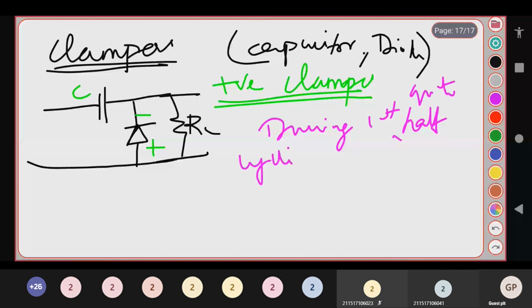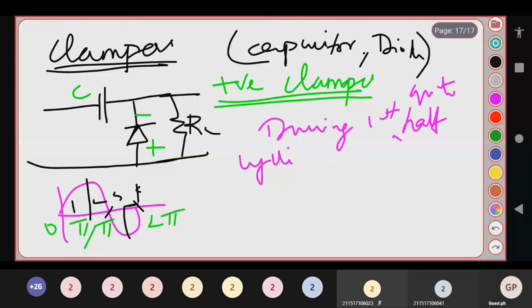Meaning what? This is your cycle, so I'm going to divide the cycle into 4 regions: 1, 2, 3, 4. So the first quarter means, let this be 0, pi, 2 pi, it means 0 to pi by 2 and so on. So during the first quarter, 0 to pi by 2.